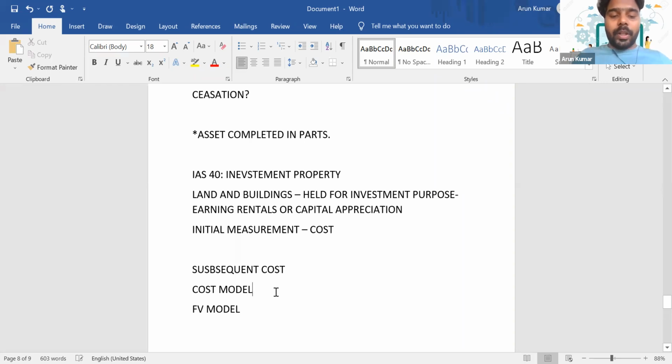So if it is the cost model, we know how we will account for it. It is cost minus accumulated depreciation minus impairment loss. But if it is the fair value model, we don't need to provide depreciation or impairment. The fair value movements will get recognized in P&L. Is it clear, everyone?